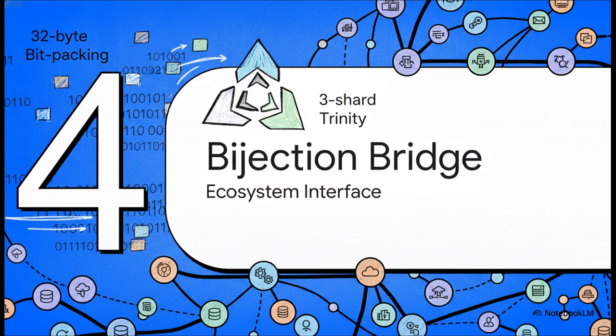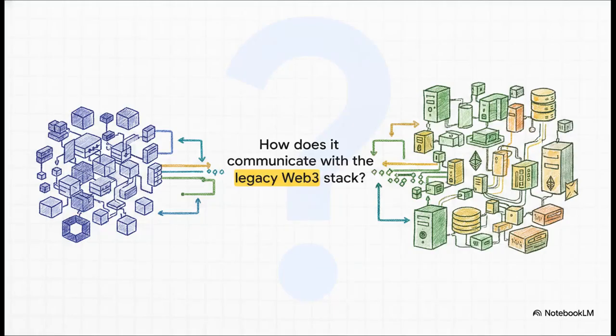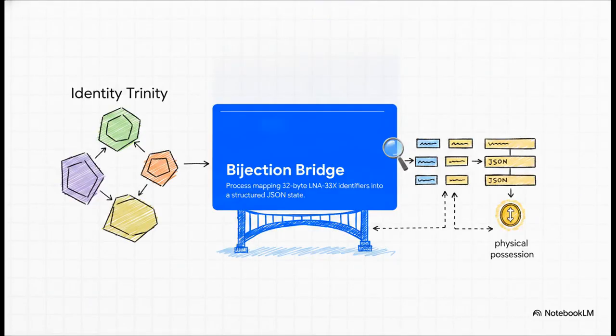Shifting our focus now to the macro ecosystem. Section 4, the bijection bridge mechanism. Think about it for a second. If you build an incredibly advanced, highly dense new system, you run the massive risk of isolating yourself, right? So how do you ensure this deterministic truth engine actually talks to the vast legacy infrastructure already existing out there on Ethereum? Well, the answer is the bijection bridge. This is the master key.